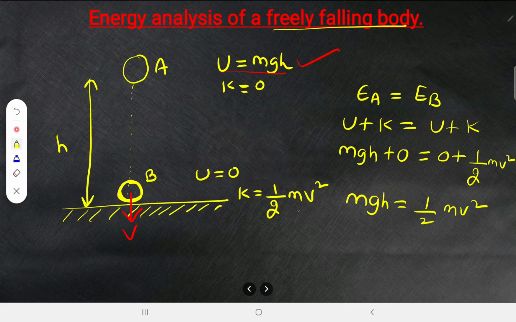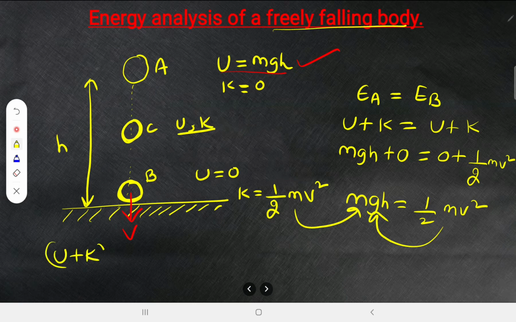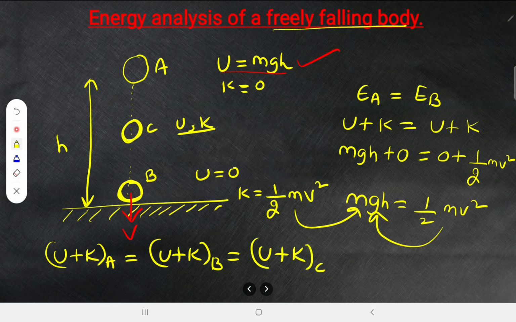Now look at this, mgh plus 0 is mgh, and that is equal to half mv square. I told you, right? So this half mv square is getting converted into mgh, the same equation we got here also. If you take another point C, and calculate potential energy and kinetic energy there, then potential energy plus kinetic energy at point A is equal to that at point B, which is equal to that at point C. This is very, very important. So this is the energy analysis of a freely falling body.